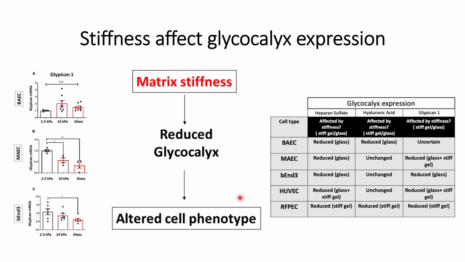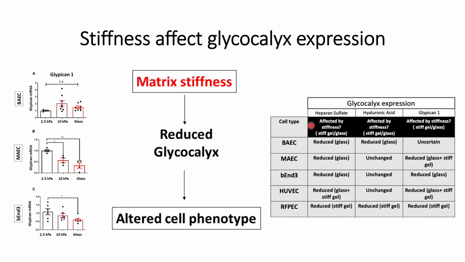This could be one of the key points that needs to be considered whenever someone is studying the effect of glycocalyx on any biological system in an in vitro model. So this stiffness consideration must be taken care of. What they finally conclude is shown in the table presented on the right hand side. They have not just tested these three cell lines, but also HUVEC and RFPEC.